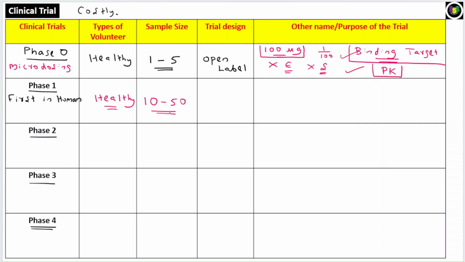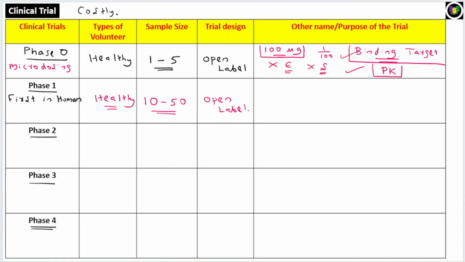Here also, the volunteer as well as the investigator is aware about what kind of drug you are giving. So here also it is an open label study or open label design. Both the healthy volunteer as well as the investigator are aware of what kind of drug you are giving, so that is also an open label study.